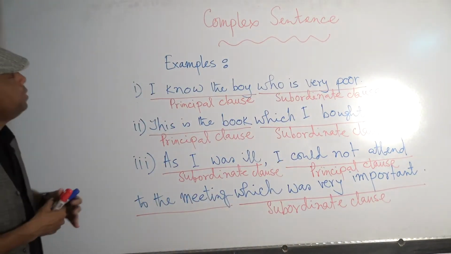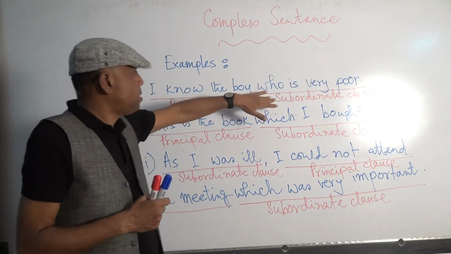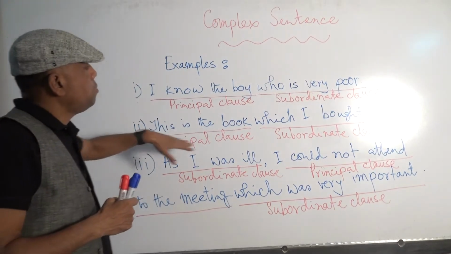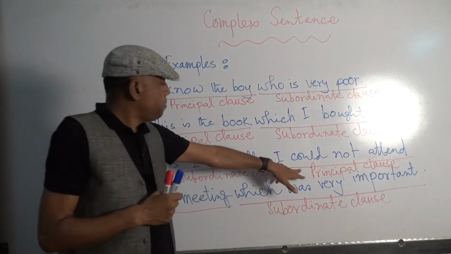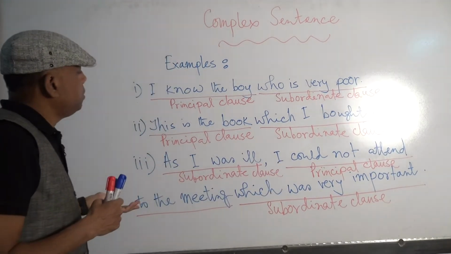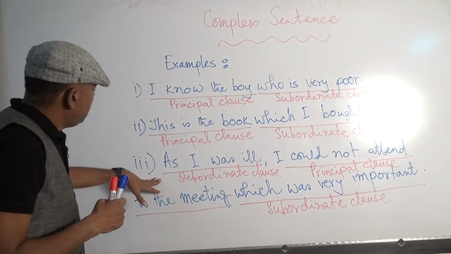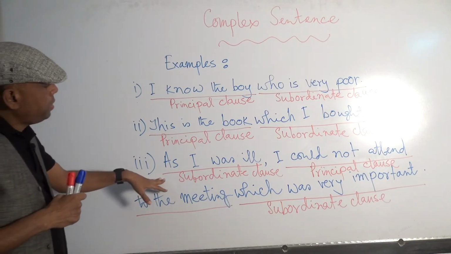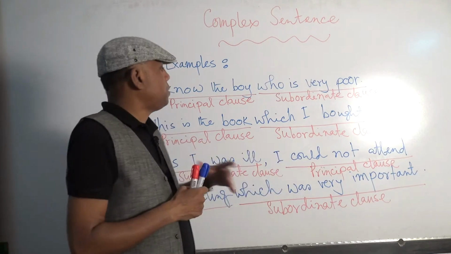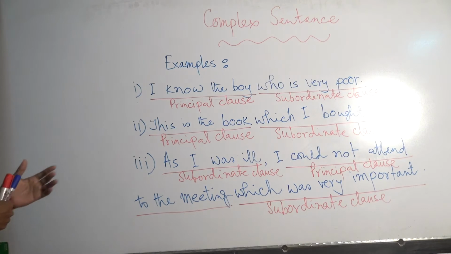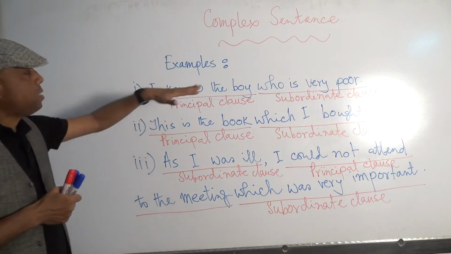So, in the complex sentence, basically we can find one principal clause and one subordinate clause.